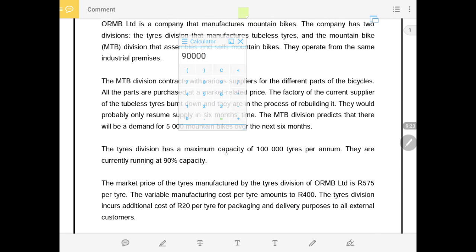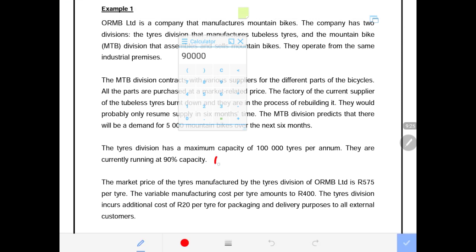So there is 10% idle capacity, which is equivalent to 10,000 tires. The only way they can make this available is to produce up to their maximum capacity.